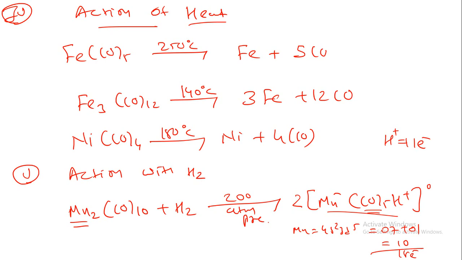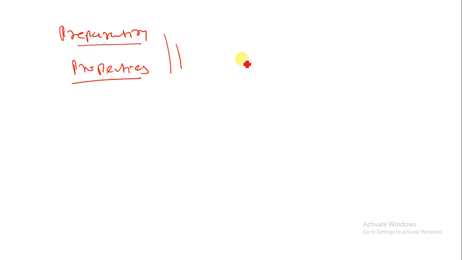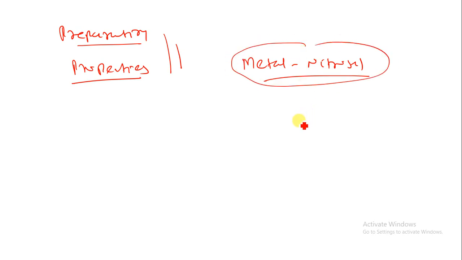So these are all the chemical properties of the metal carbonyl. I have completed the preparation in this lecture, as well as the properties of metal carbonyls. So in this chapter we are only left with the metal nitrosyl. This is the last theory that we will see in the next lecture. I hope you like this video. Thank you for watching it.